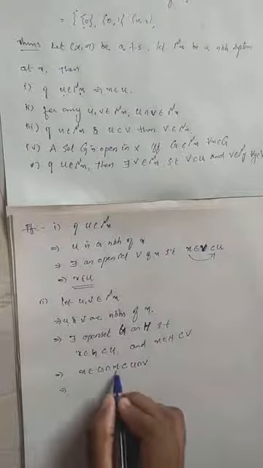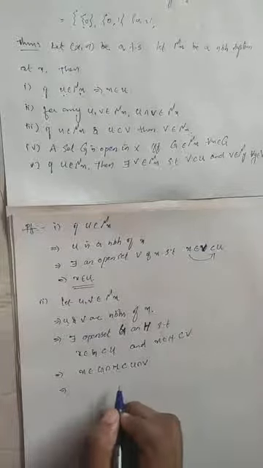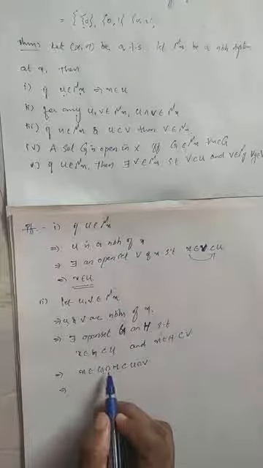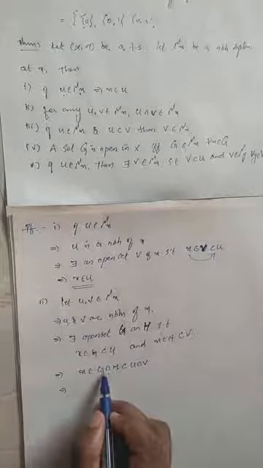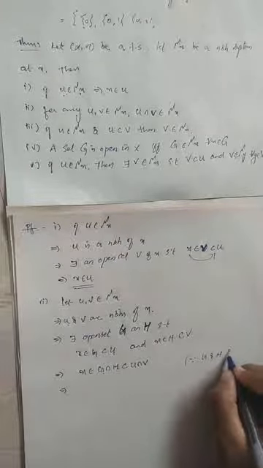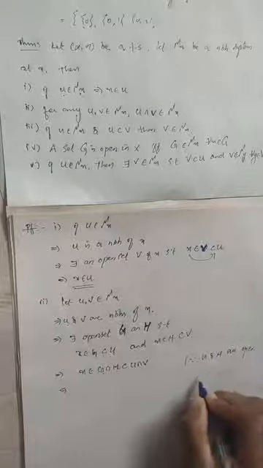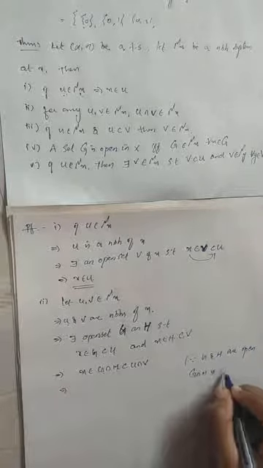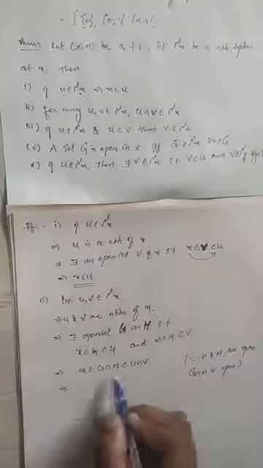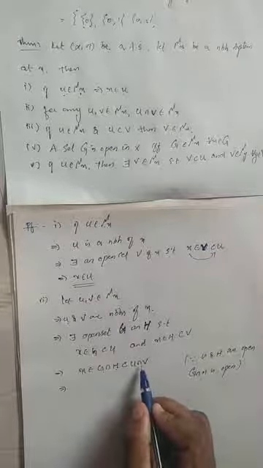So which implies G intersection H is an open set. Why? Since G is open, H is open, finite intersection of open sets is open, therefore G intersection H is open. Okay, since G and H are open, G intersection H is open. So what can we conclude? For any x belongs to U intersection V